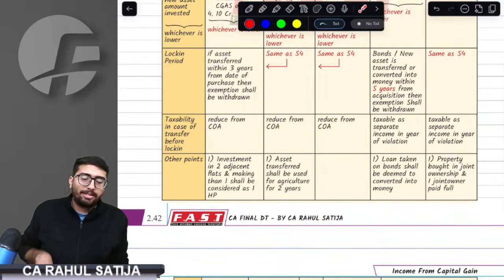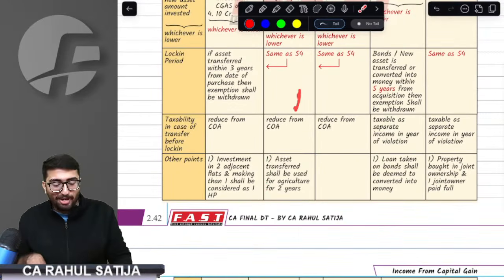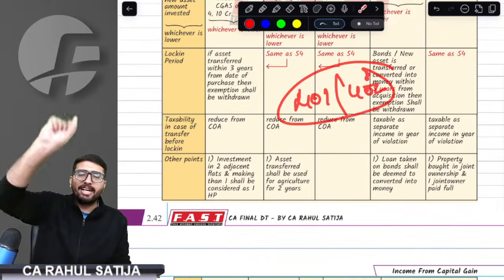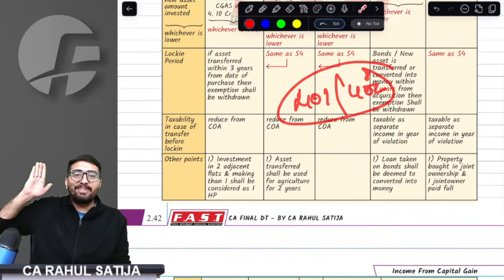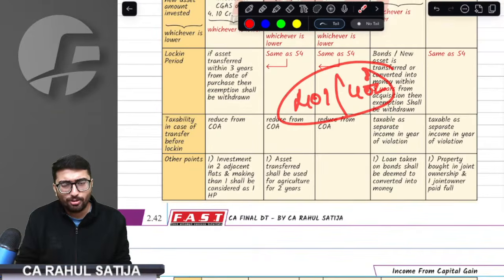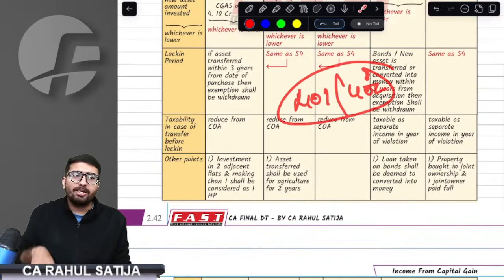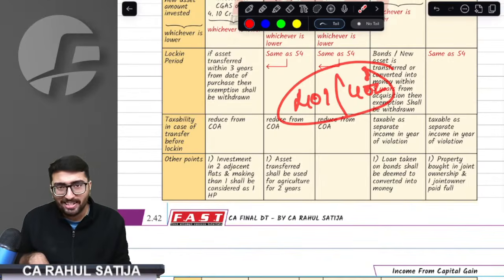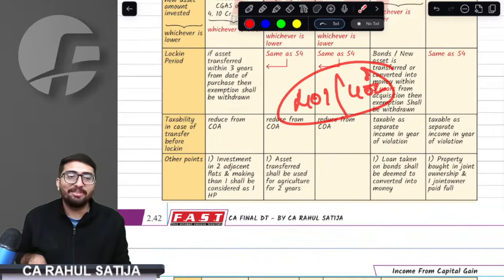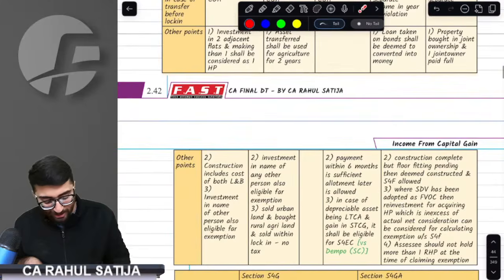The provision says some extra points. If you buy two houses, for example, house number 401 and house number 402, these are two adjacent houses, side by side. You break the wall in between and make them one house. From different buyers, at different sale prices, under different sale deeds you bought the houses, but you made the necessary modifications and made them one. Will it be considered as one or more than one? The provision says it will be considered as one only. As per the Anand Basappa case law, it will be considered as one only.